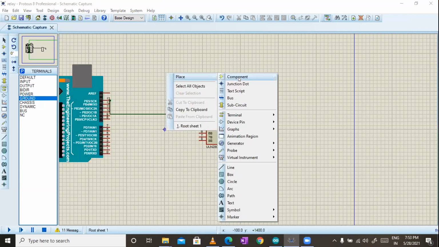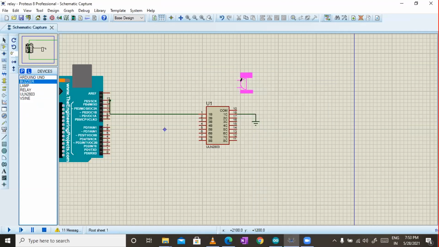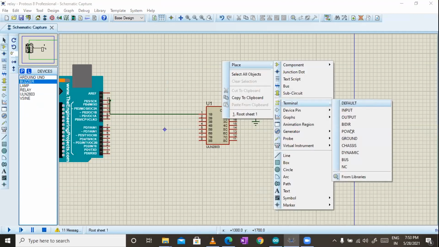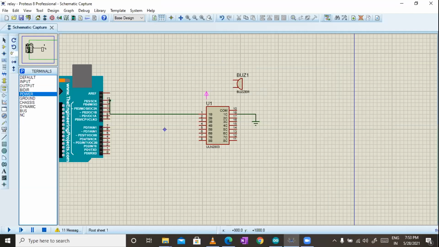You don't have to delete the complete section, just delete the wire. Now delete that wire also from 1C to ground. Yes, and the common port to the ground.